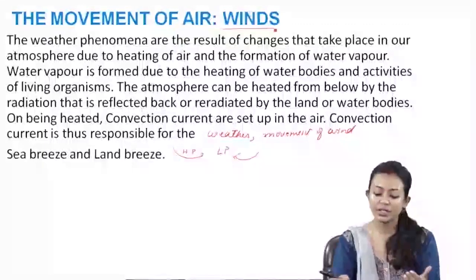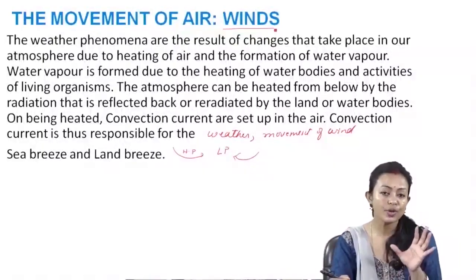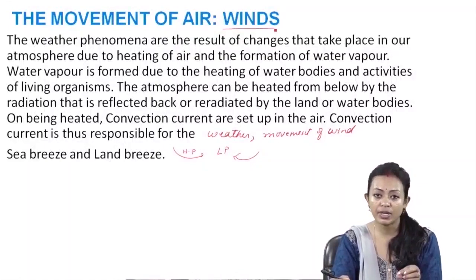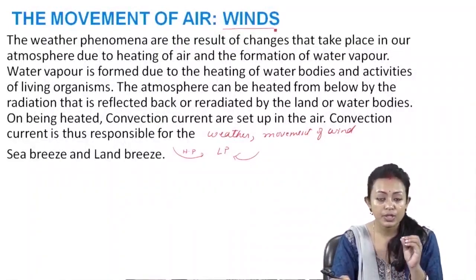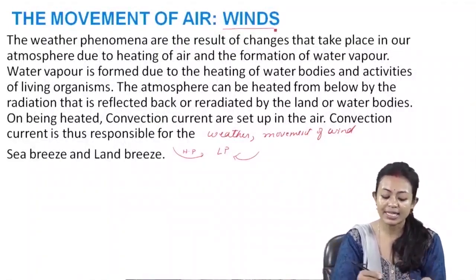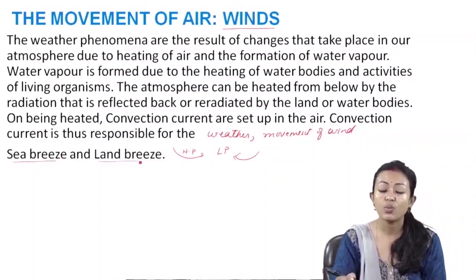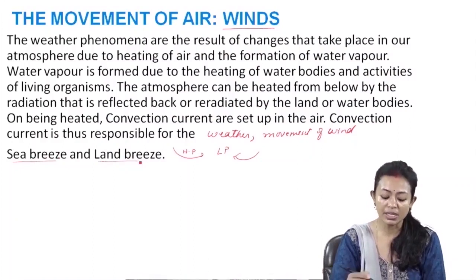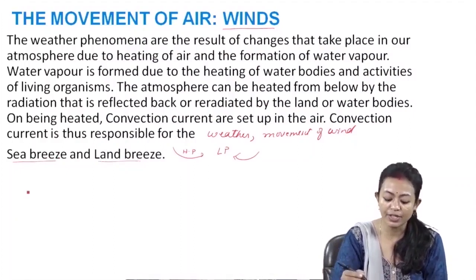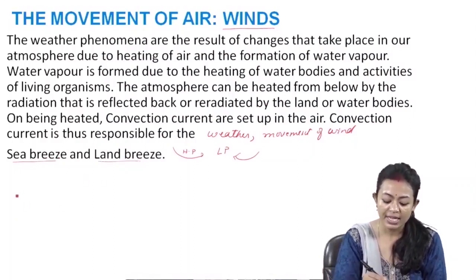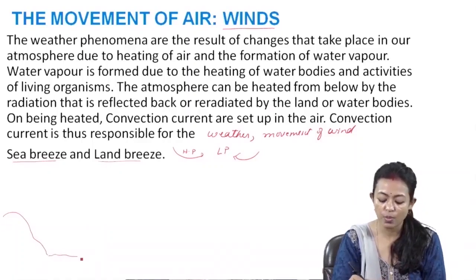Now this convection current leads to two important and very noticeable phenomena, that is the onset of sea breeze and land breeze. Now what is sea breeze? Sea breeze means during the daytime. Suppose this is the land area and this is the water.